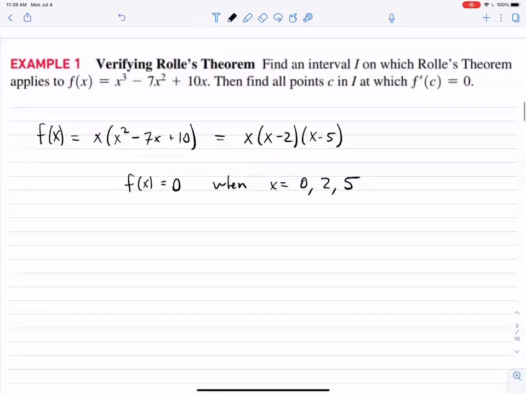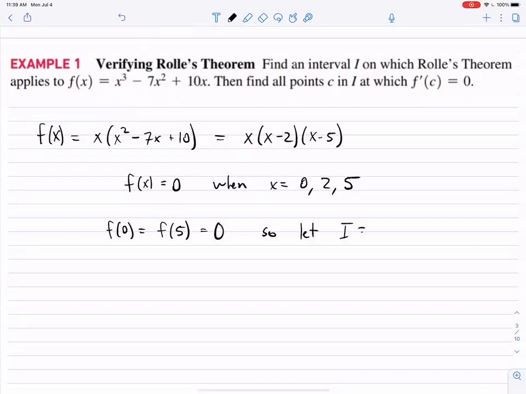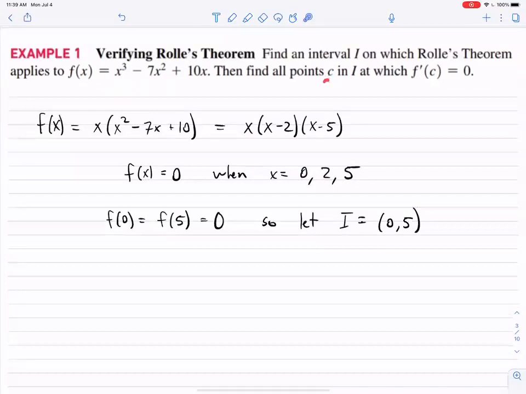And so we could pick any combination of those to be our endpoints, because that means it's going to have the same function value. But in particular, f of 0 equals f of 5 equals 0. And so let I be the interior of that interval, which is (0, 5). So we want to find the value c for which f prime of c equals 0 in this interval. And by Rolle's theorem, it has to exist because the endpoints are both 0. And so there must be a critical point, right? Where the derivative is 0 somewhere in here. And so let's find it.